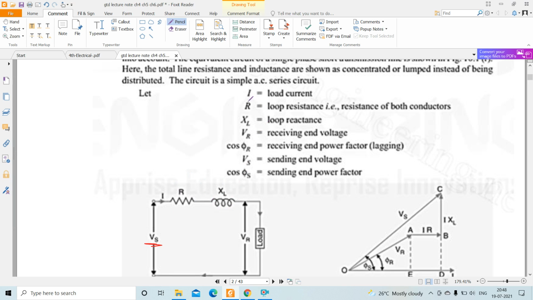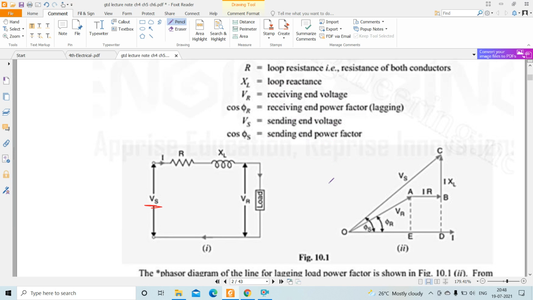So in this case I is the load current, R is the loop resistance, that is the resistance of both conductors, XL is the loop reactance, VR is the receiving end voltage, cos phi r the receiving end power factor, Vs the sending end voltage, cos phi s the sending end power factor.